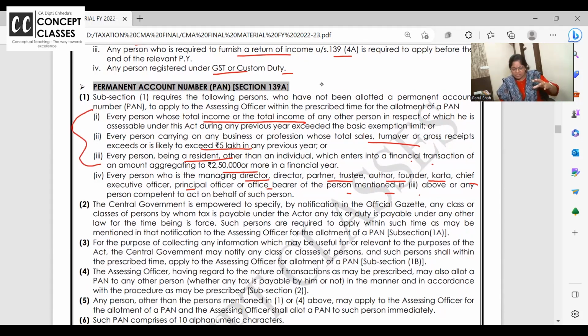If it is a partnership firm whose turnover is more than 5 lakh, so should the partnership firm have a PAN card? Yes. Then their working partner should also have. If mine is a company, am I liable to get a PAN card? Yes. Then I am the MD of my company. Yes.